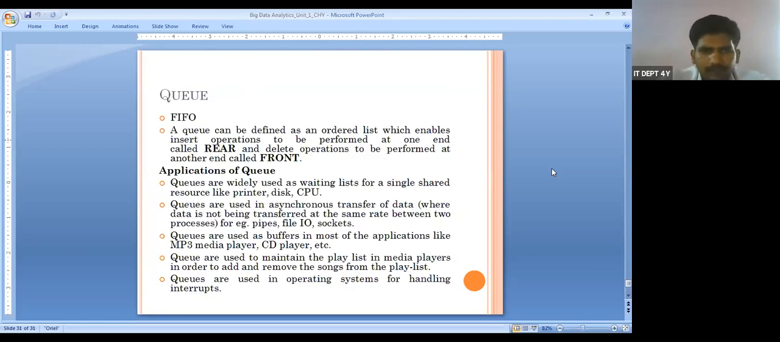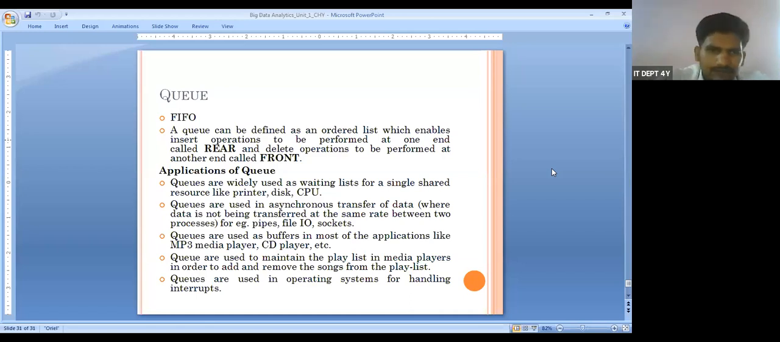Next concept is what? The queue. So again, don't go with the simple. What is queue? FIFO, first in, first out. So we need to have a clear definition for queue. A queue can be defined as an ordered list, which enables insert operation to be performed at one end, that is called rear, and deletion operation can be performed at another end, that is called front.